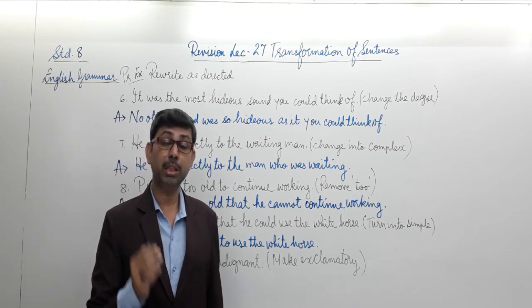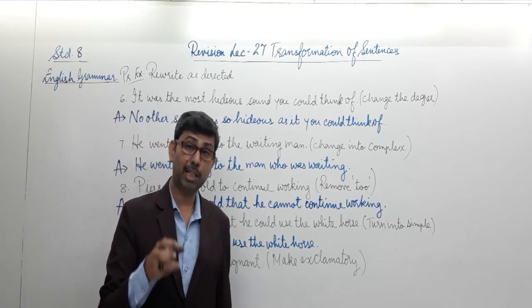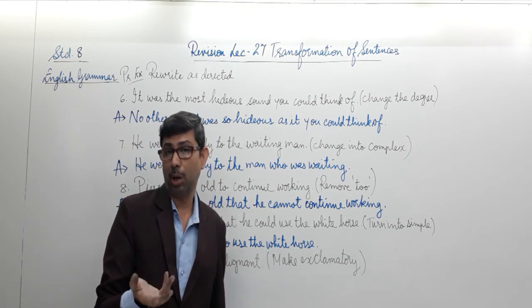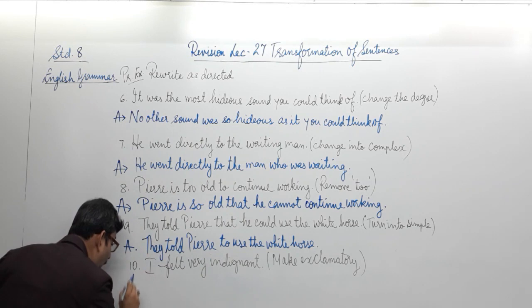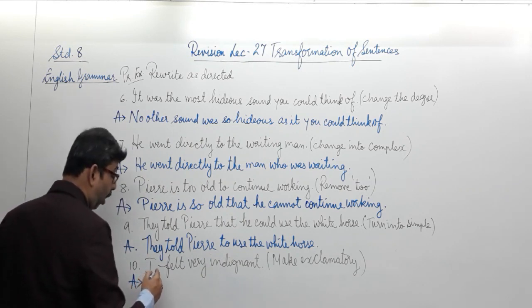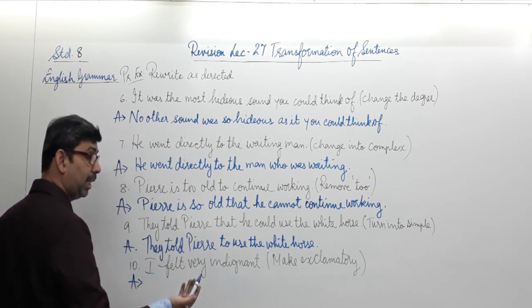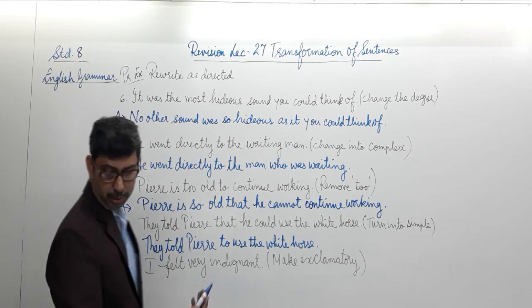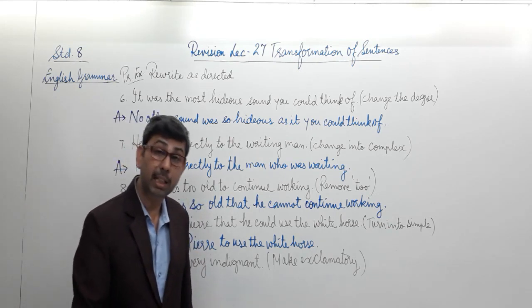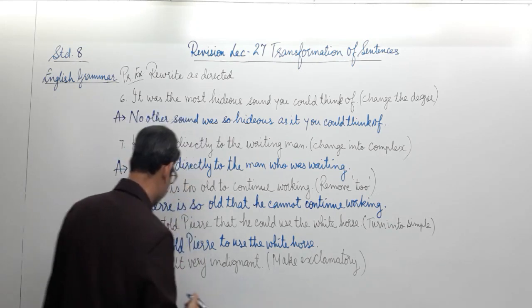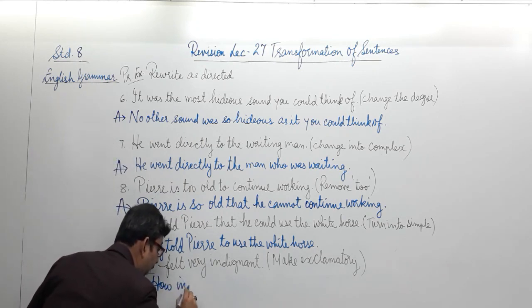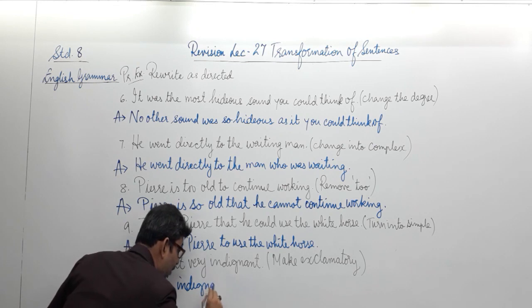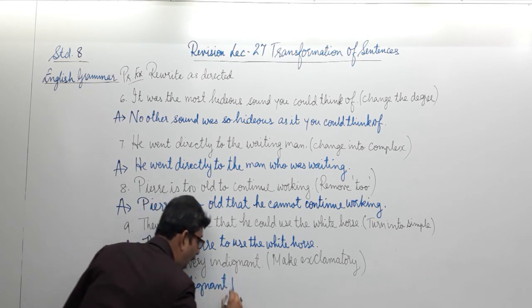In order to insert the feeling over there, the expression over there, we need to use either what or how. We have to decide upon that. Well, here we will require the word how and not what. We can't say what felt very indignant. How will be the correct option. How indignant I felt. So to begin, we will be writing how followed by the word indignant.